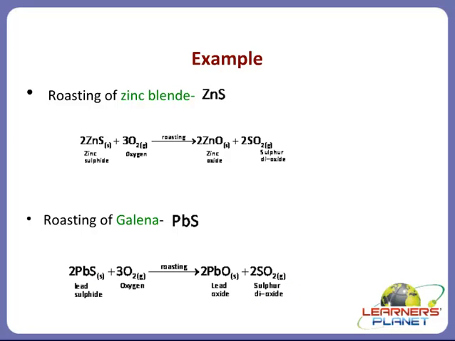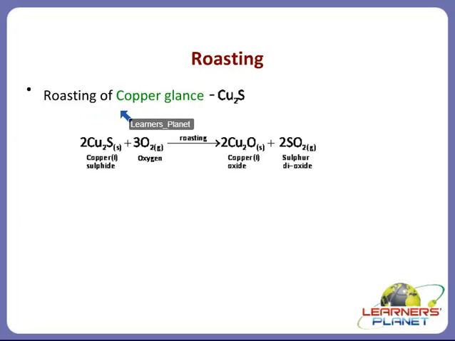Let's take a few more examples, that is roasting of copper glance. Glance is used for sulfide ores. Here copper sulfide is again heated in the presence of air and it forms what, children? It forms copper 1 oxide and sulfur dioxide. Okay, so can you tell me what is the formula of copper 2 oxide?